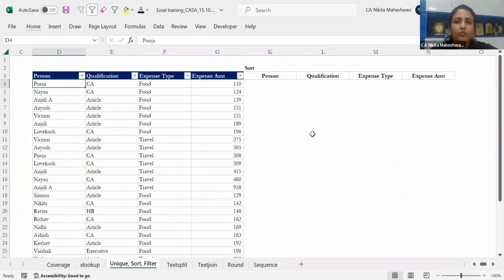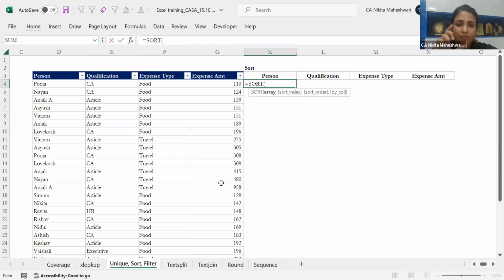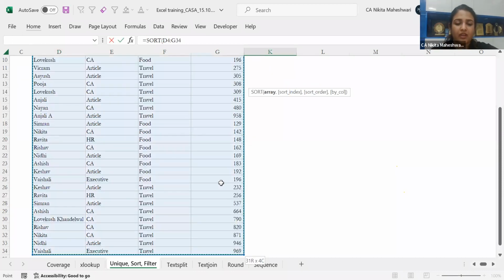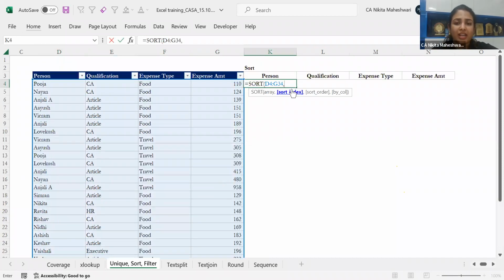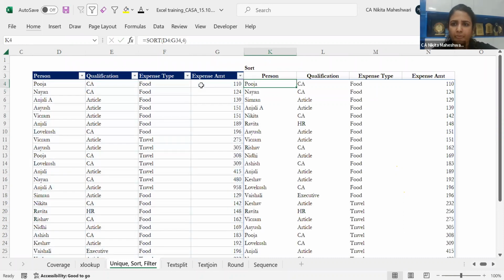If I look at the normal sort of things, let's say I want to sort this particular table from the expense amount. Now, how will this be sorted? I'm giving the array as this. Now I'm selecting the entire table. There it is giving me sort index. Sort index means what is the particular number at which you want to sort. So in this case, this will be 1, 2, 3, 4. I'm doing it as this. I'm just closing it.